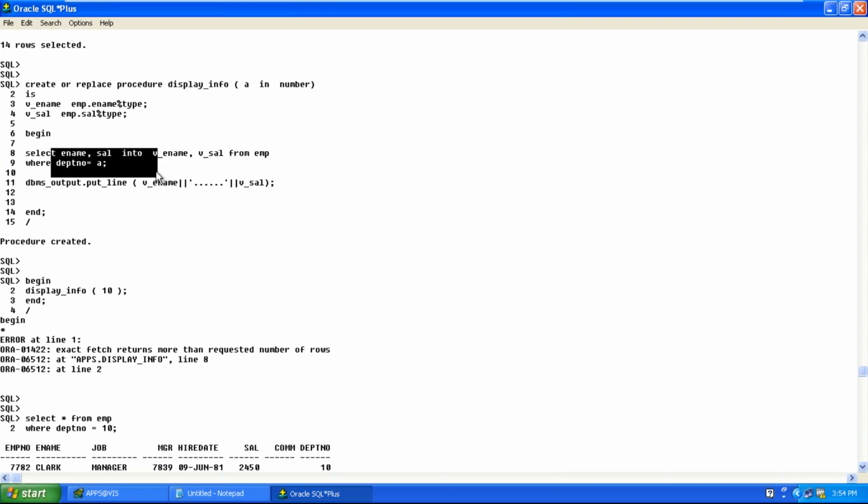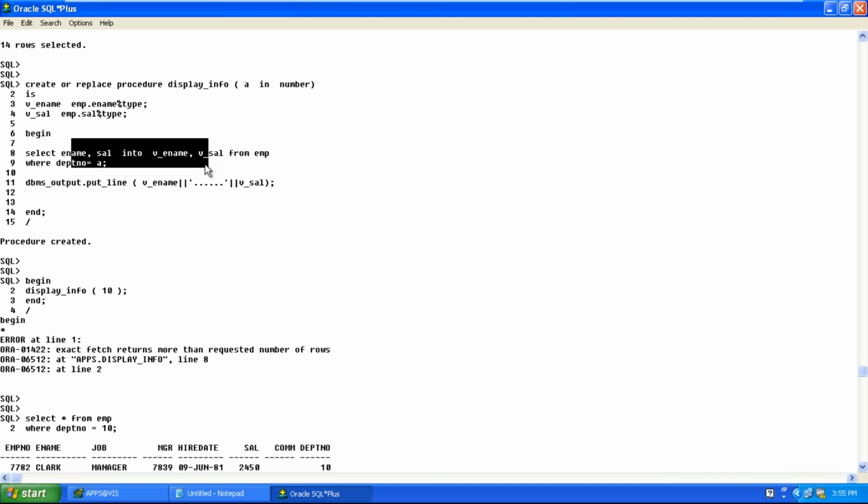How can we avoid the too many rows exception? How can we make sure that we can run a select statement which returns more than one row? What concept should we use? Explicit. When others, we can use the exception section. But when you use when others, we will just catch the exception and give a message, meaning please check the code. How do we make sure that the select statement runs successfully and returns more than one row? In this scenario, we should go for explicit cursors.